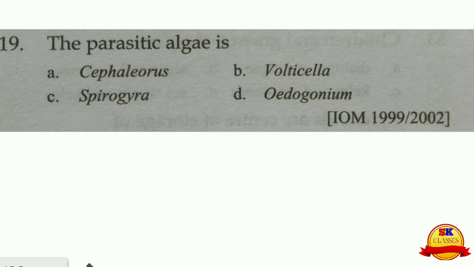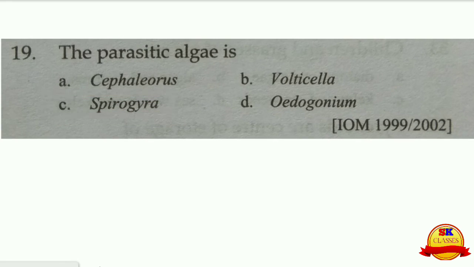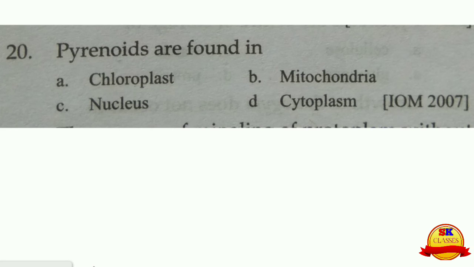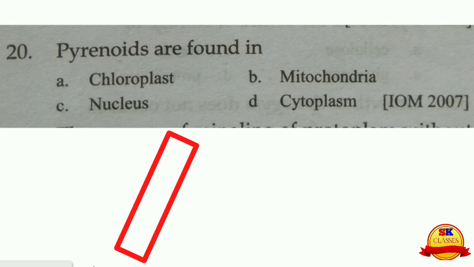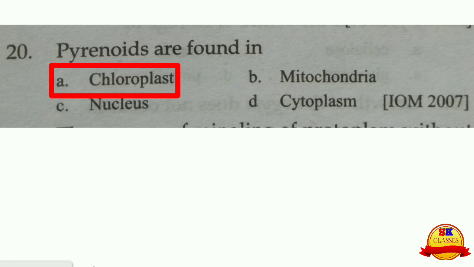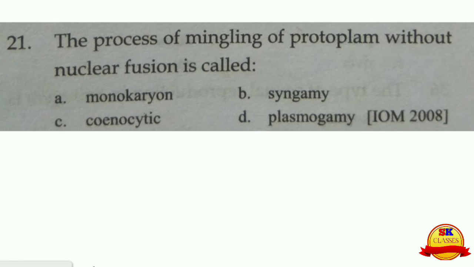Number 19 is, the parasite algae is Cephaleuros. A choice. Peritinoids are found in chloroplast. A choice is the right one, chloroplast. The process of mingling of protoplasm without nuclear fusion is called plasmogamy.